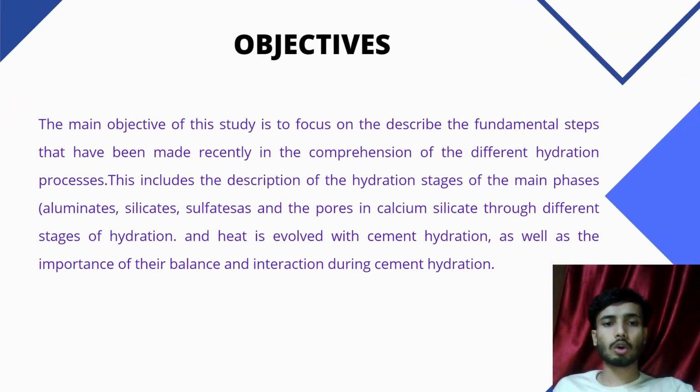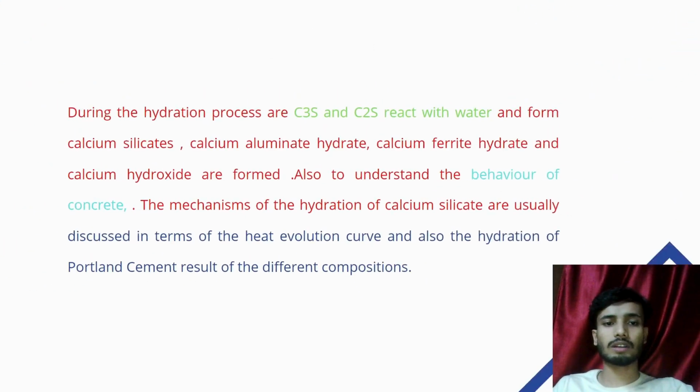Objective. In this topic, the main objective is to describe the fundamental stages that have recently improved the comprehension of the different hydration processes, including the hydration of the main phases, aluminates, silicates and sulfates, the pores in calcium silicate at different stages of hydration, and the heat evolved with cement hydration, as well as the importance of their balance and interaction during cement hydration. And the next slide is conclusion.